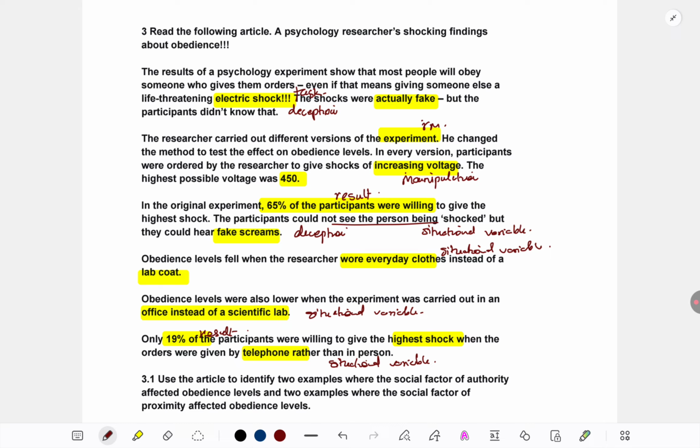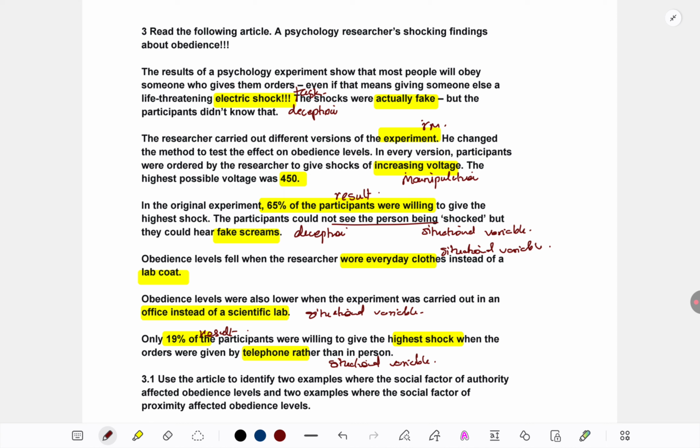Again, before coming to the questions in your mind, just ask yourself, what have I understood from this situation? Just give yourself a quick summary. What I have understood is researchers can ask people to do extreme things to test their obedience, like giving shocks to another person, which would definitely be considered cruel. And people do that. Obedience tends to be very high, the majority of them do it. But many situational variables or factors can influence to what extent they will do it.